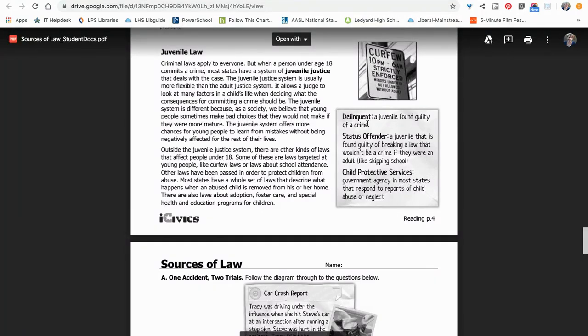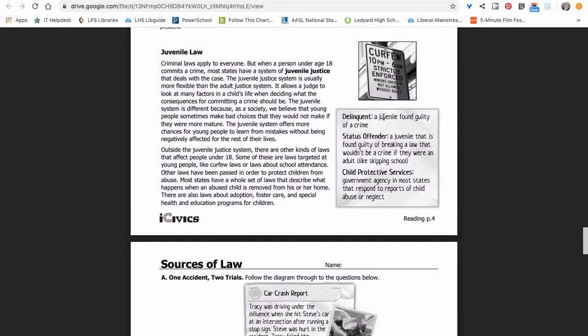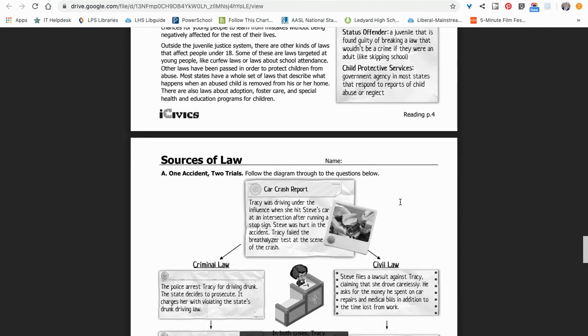So over here in this box, we can see delinquent, a juvenile found guilty of a crime. Status offender is a juvenile who is found guilty of breaking a law that wouldn't be a crime if they were an adult, like skipping school. So they're breaking a law based on their status, which is that of a juvenile. Child Protective Services is the government agency in most states that responds to reports of child abuse or neglect.